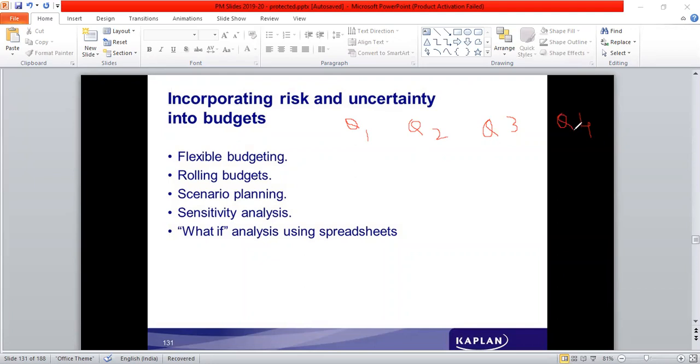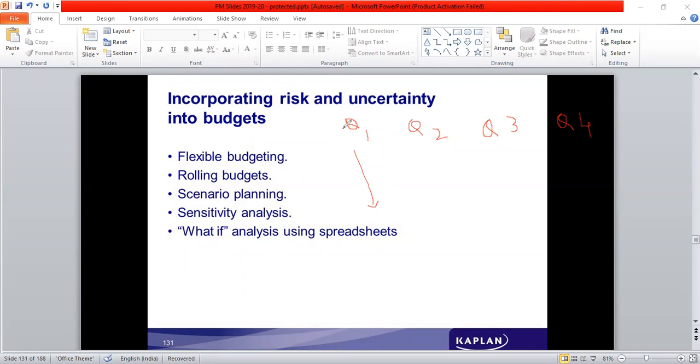Then, when time passes by, the first period lapses and quarter one ends. At the end of the first quarter, the quarter one budget is dropped from the rolling budget. At that point of time, they would have a budget only for the remaining time periods, that is Q2, Q3, and Q4.